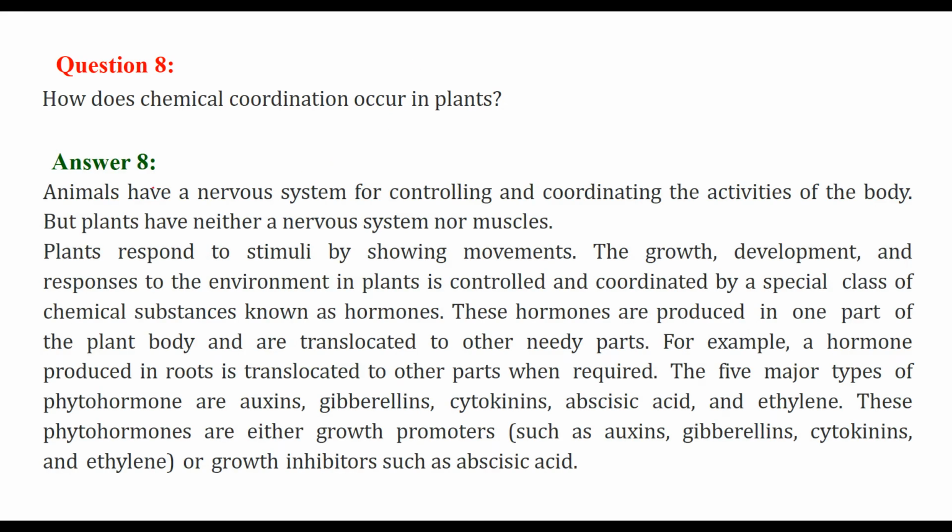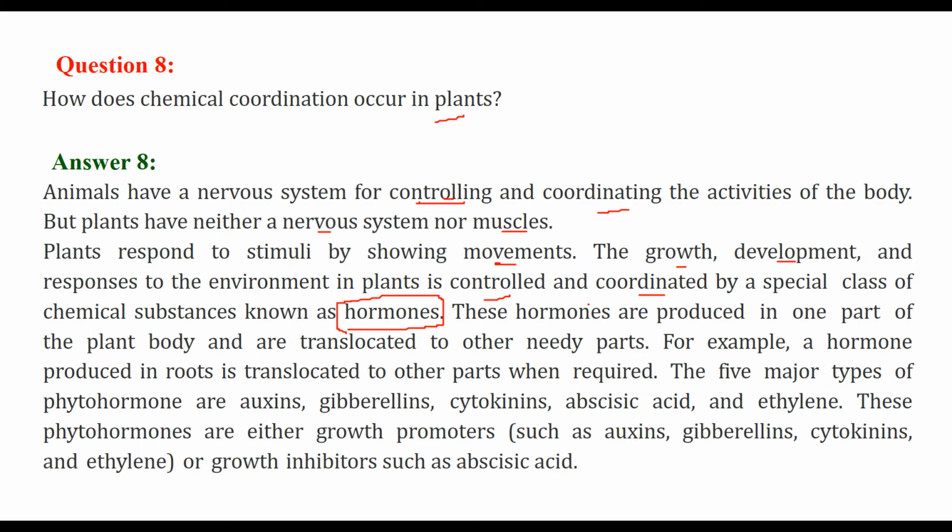Animals and humans have a nervous system, and this nervous system is responsible for controlling and coordinating all the activities of the body. But in the case of plants, they neither have a nervous system nor muscles. So plants respond to stimuli by showing movements. The growth, development and responses to the environment in plants are controlled and coordinated by a special class of chemical substances, and we know them as hormones.